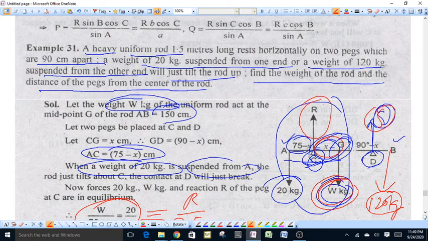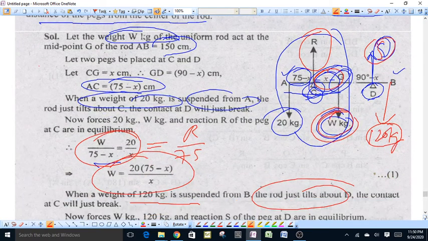A heavy uniform rod rests along the horizontal on two pegs which are 90 centimeter apart. Now see the diagram carefully.